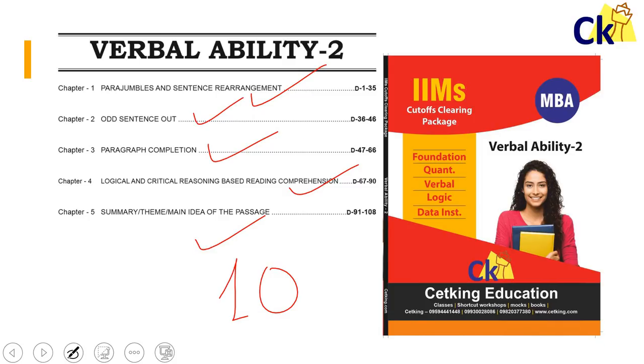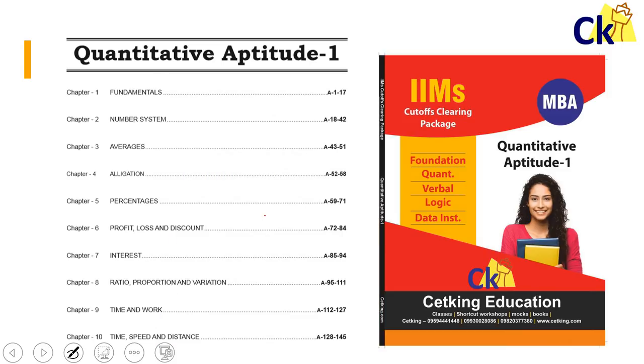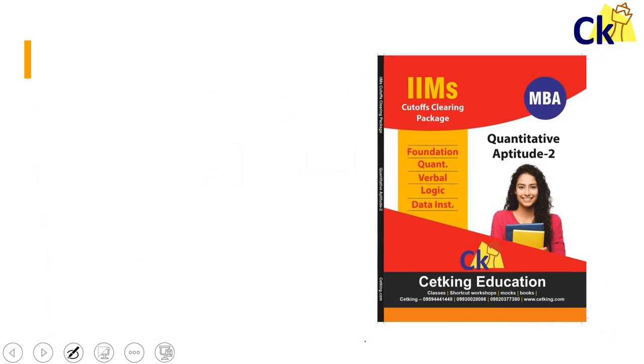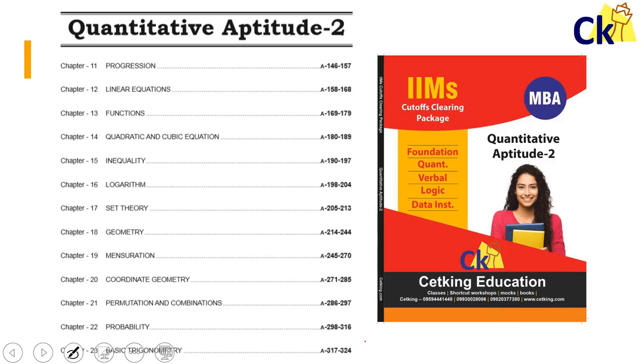Yeah, this is our complete CAT syllabus. Quant book: these are the 10 chapters of quant. Numbers and arithmetic are covered here. You can pause the video and take a screenshot. And book number 2 contains the remaining topics. Even the Mota book, I've checked, you already know which book I'm talking about, does not contain trigonometry. There is no chapter on trigonometry. Even after having 700-800 pages, the syllabus is not complete.